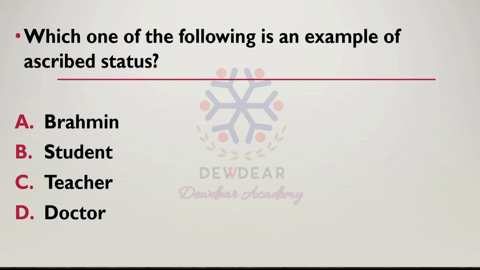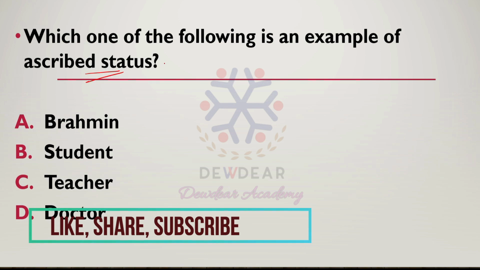Then the next question. Which one of the following is an example of ascribed status? Options: Brahmin, student, teacher, doctor. This is also another easy question. Ascribed status is the social status of a person that is assigned at birth. The social status of a person that is assigned at birth is known as ascribed status.